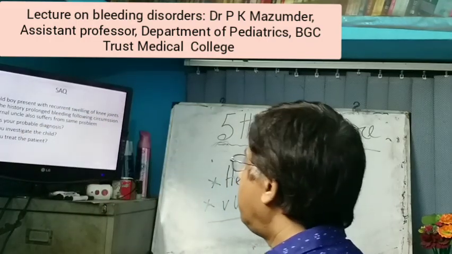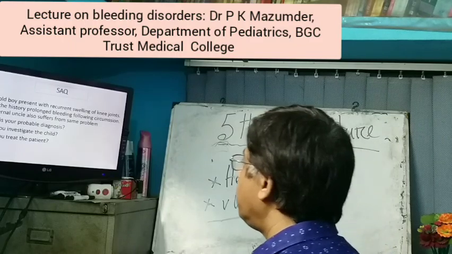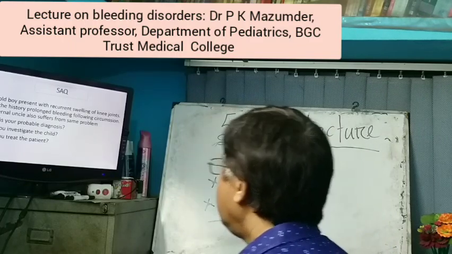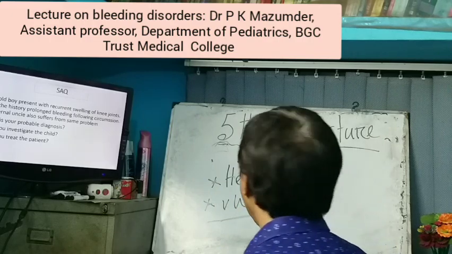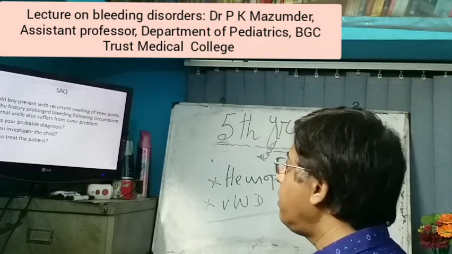Now SAQ. A 5-year-old boy presents with recurrent swelling of the knee joints. He had history of prolonged bleeding following circumcision. His maternal uncle also suffers from the same problem. So what is your probable diagnosis?